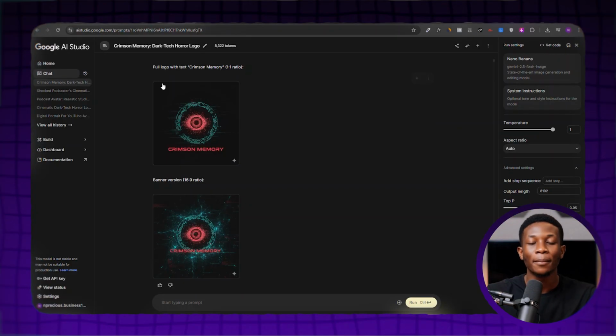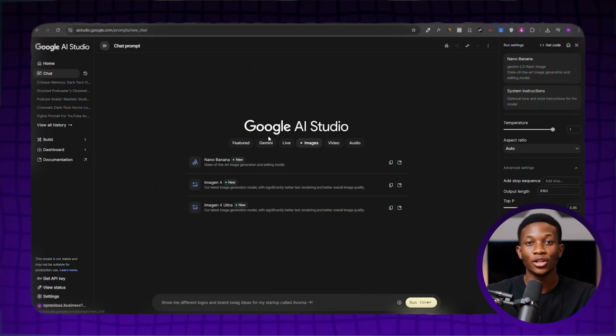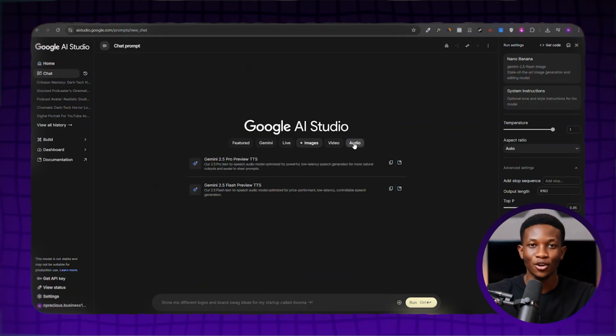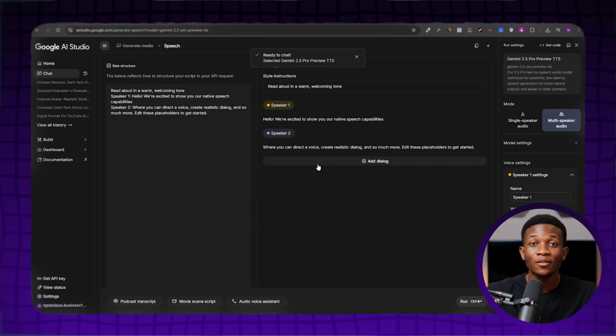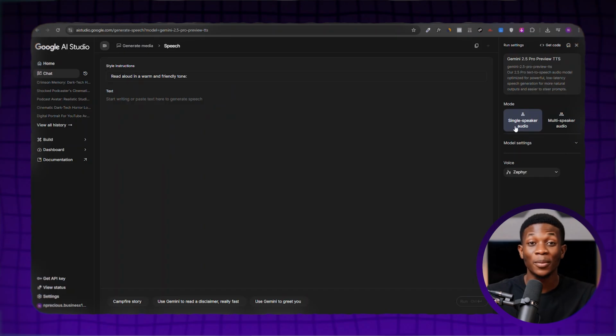To do that, simply head back to Google AI Studio, then click on Chat. Once you're on this page, simply select Audio this time and then select Gemini 2.5 Pro Preview TTS. You'll then be taken to a new page. On this page, look at your right-hand side menu and under Mode, simply select Single Speaker Audio. Now you can leave the mode settings as they are, or you can slightly adjust the temperature bar. This will subtly alter the tone of the voice.